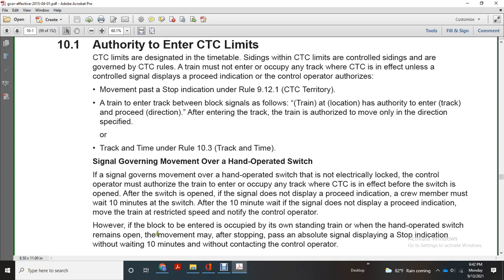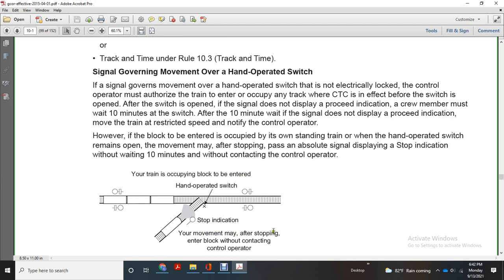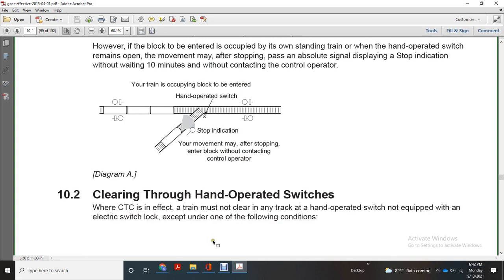When a hand operated switch remains open, a movement made after stopping at the absolute signal displaying a stop indication may proceed without waiting the 10 minutes and without contacting the control operator. If a train is occupying the block, the hand operated switch stop indication movement may have to stop at the entrance of the block without contacting the control operator. Clear through the hand operated switch. The centralized traffic control is in effect.